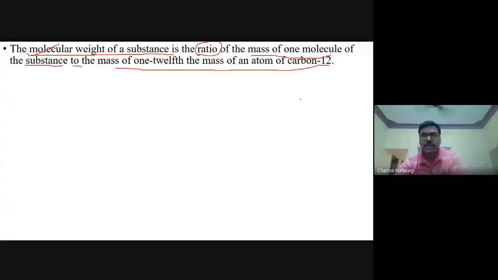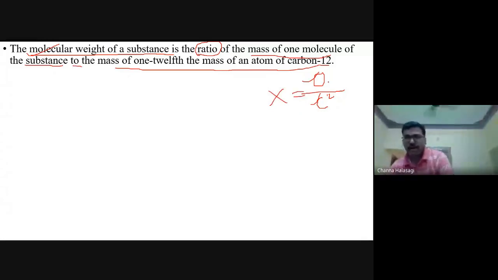We are taking this by this ratio. So this is called the molecular weight of a substance X: the mass of one molecule of X divided by 1/12 the mass of the carbon atom. Did you get this? This is the ratio.